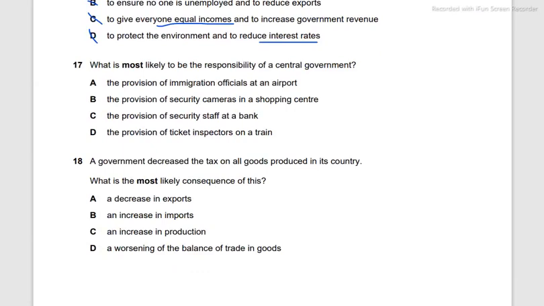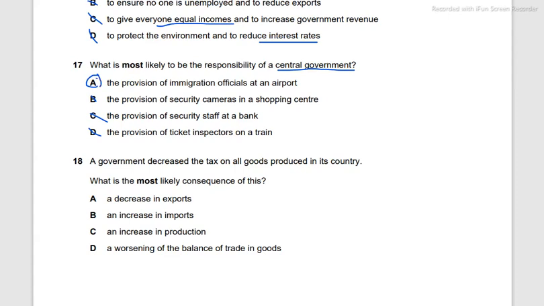What is most likely to be a responsibility of the central government? The provision of ticket inspectors, the provision of security staff, the provision of security cameras. These are all very low-level jobs, responsibilities. So the central government is going to do something like provision of immigration officials at an airport, something that the central government can do.